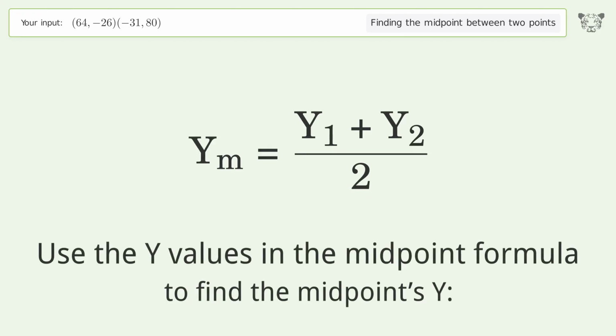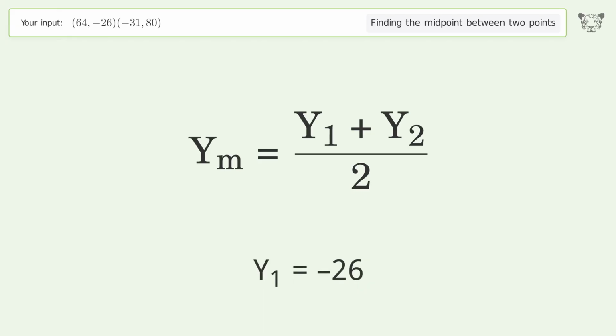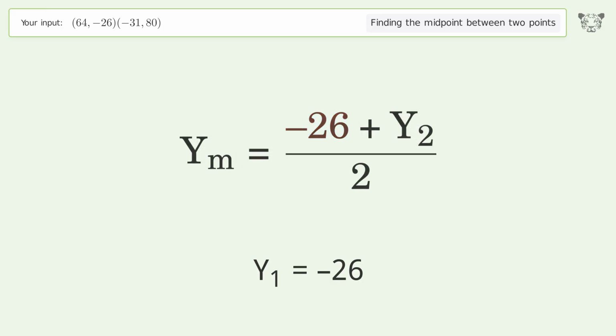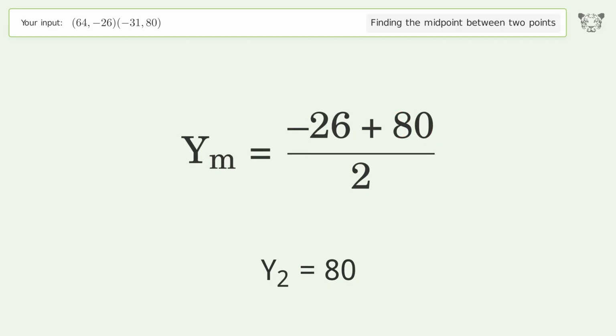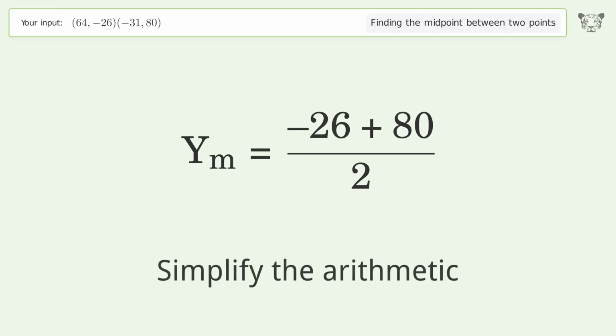Use the y values in the midpoint formula to find the midpoint's y. y1 equals -26. y2 equals 80. Simplify the arithmetic.